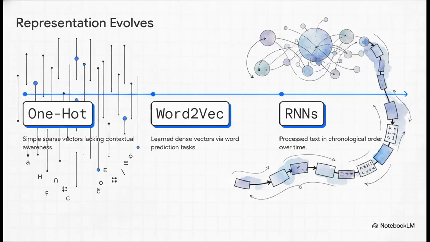Once sliced up, these tokens need a mathematical representation. Early attempts relied on something called one-hot encoding, which just assigned a simple 1 and a long string of zeros to each word, but that completely failed to capture relationships. So the evolution progressed to systems like word2vec. These learned multidimensional representations through proxy tasks, like trying to predict the next word in a sentence based purely on its neighbors. By trying to solve a proxy task, the model naturally started to learn which words belonged near each other. This ultimately led to recurrent neural networks, which attempted to process these words in sequential order.